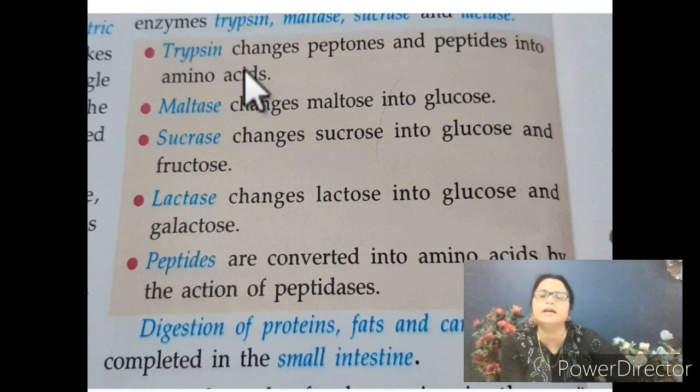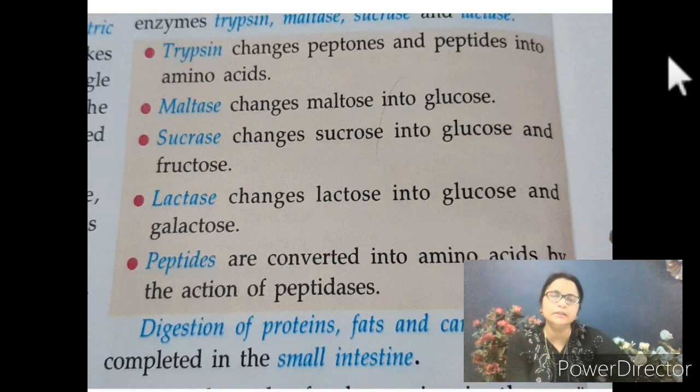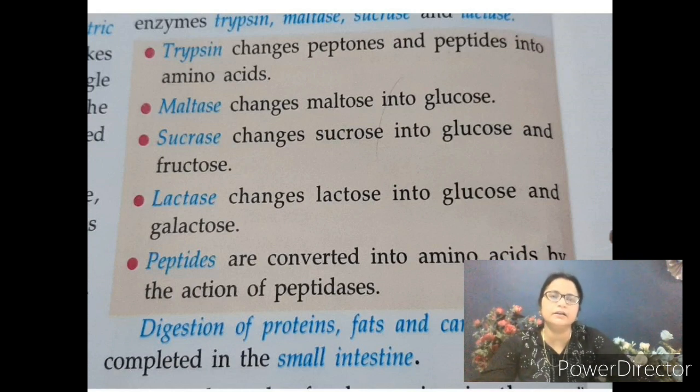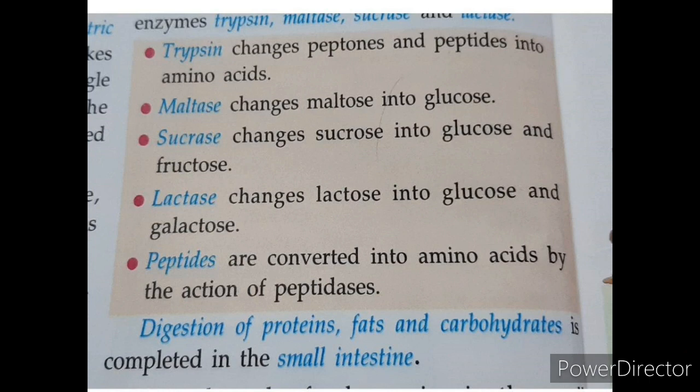These enzymes are helpful to convert complex food compounds into a simpler form for proper digestion. The meaning of digestion is breaking down the complex food we eat into a simpler form. So the major portion of digestion occurs in the small intestine.